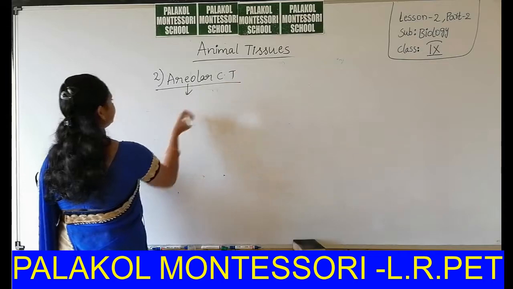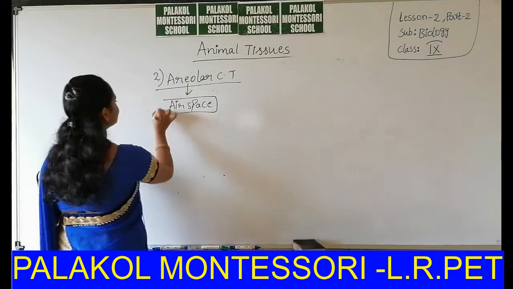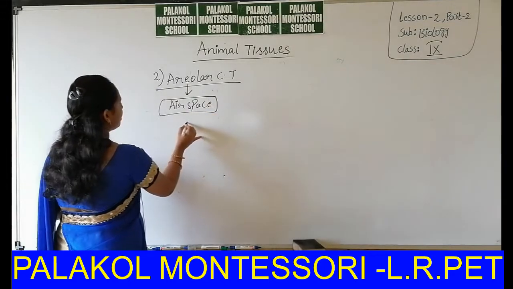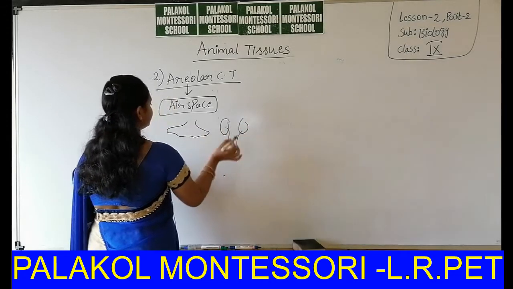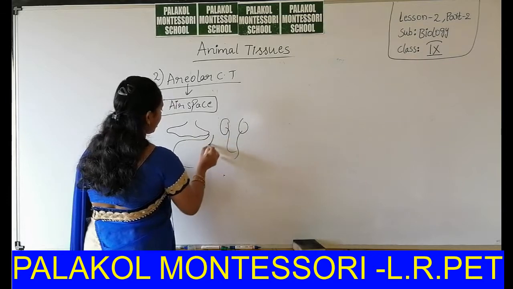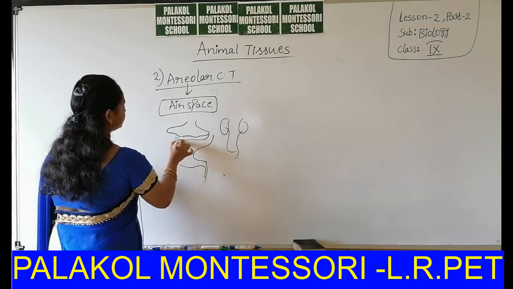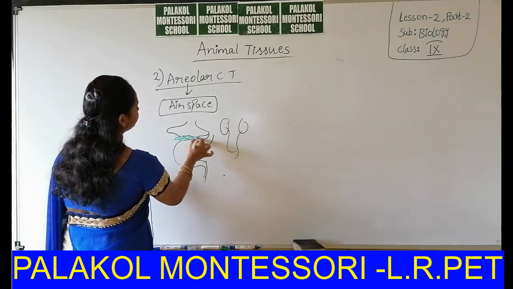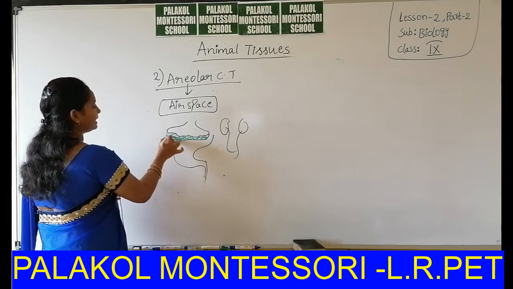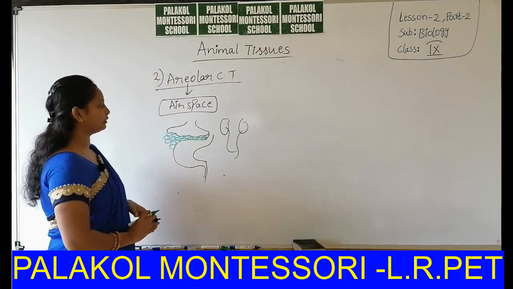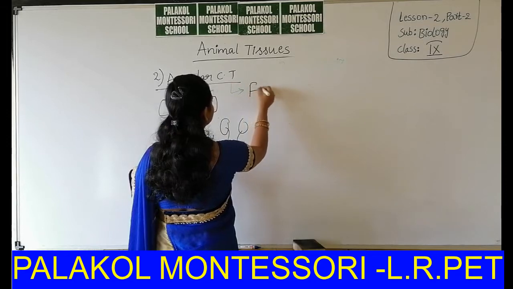The term indicates an air space; the tissue is present mainly in the spaces between organs. The space present between organs is filled with areolar connective tissue. That's why it is named areolar connective tissue. So the spaces are filled up with areolar connective tissue, and it is also called filler connective tissue.